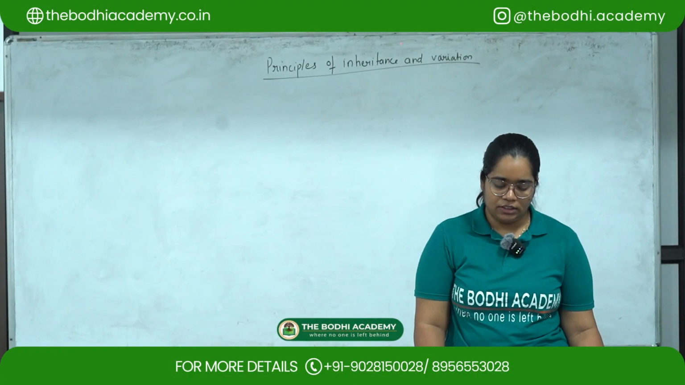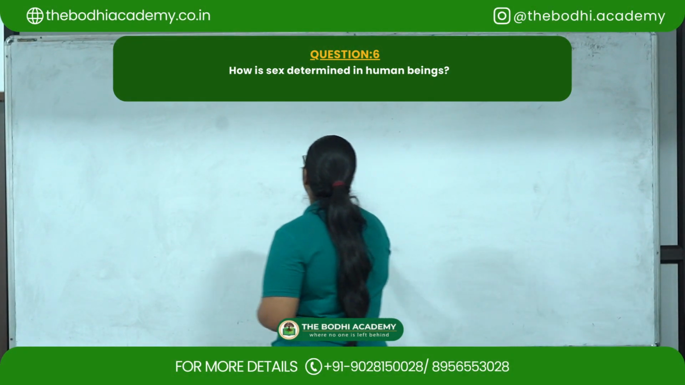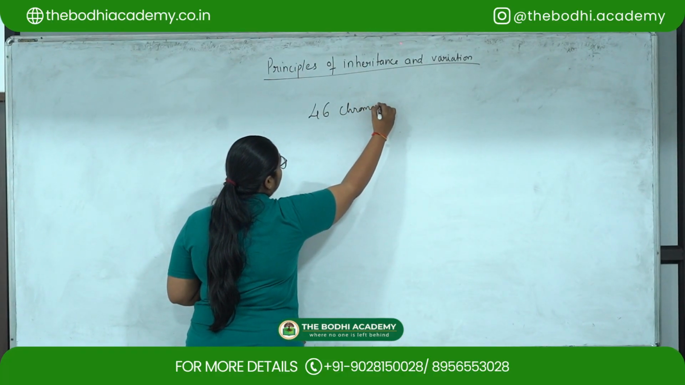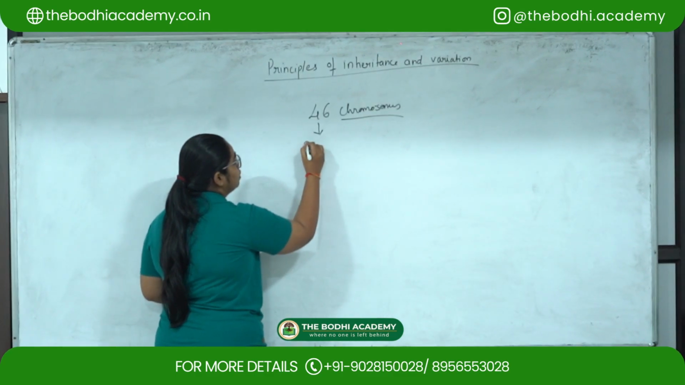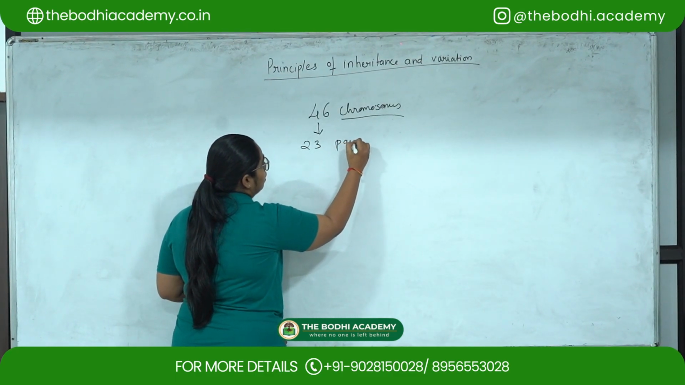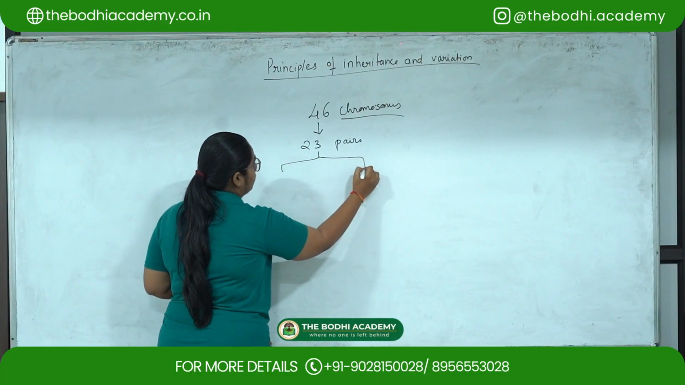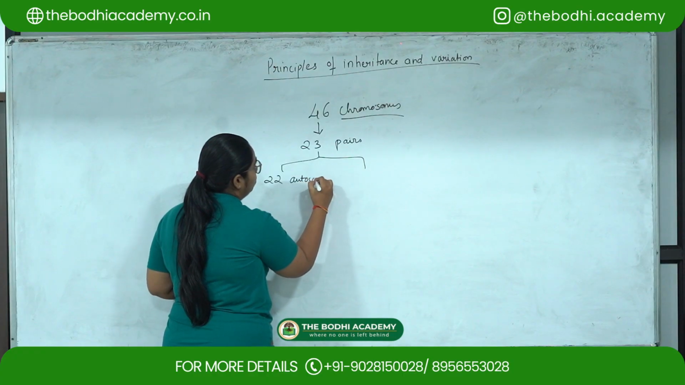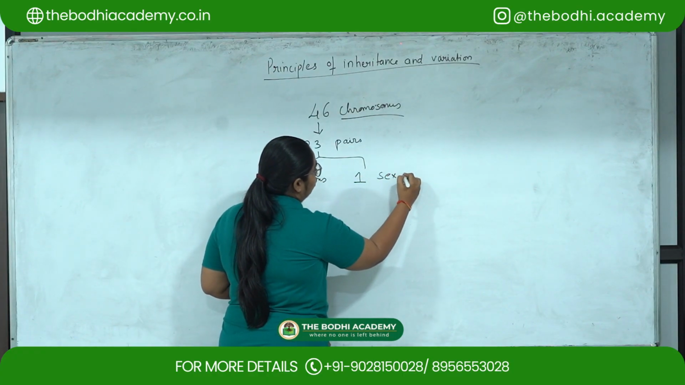So the next question is, how is sex determined in human beings? Basically there are 46 chromosomes in human beings, which form 23 pairs. Of these 23 pairs, 22 are autosomes and one pair forms the sex chromosomes.